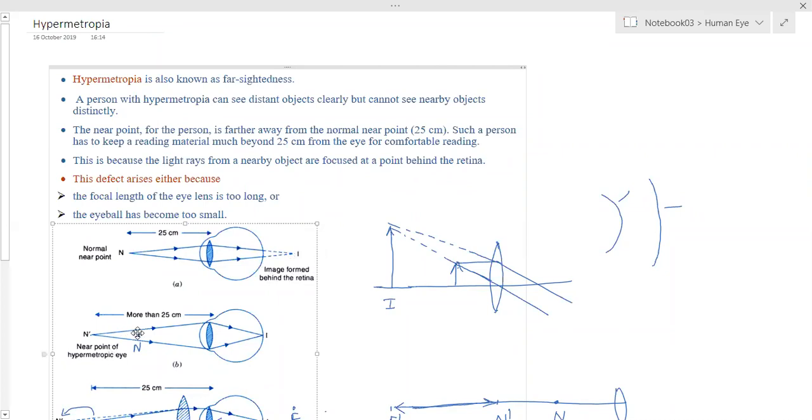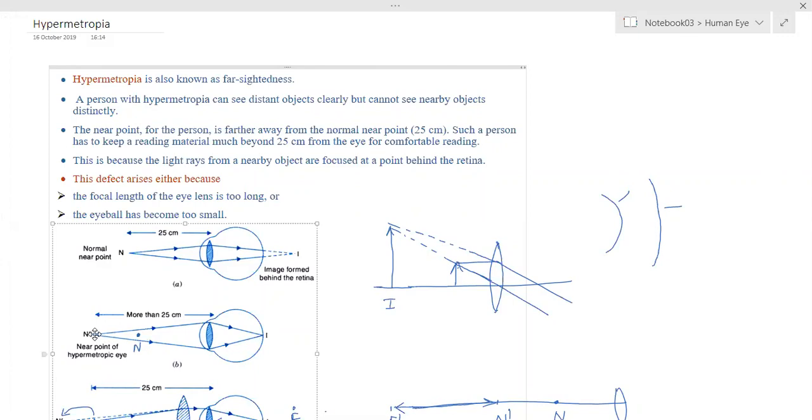Here, this is the actual near point of the normal human adult. Now here, this is the changed near point of the person. From this, when the rays are falling on the lens, they are converging exactly at the retina, and the retina is able to send the information to the brain, and the brain is processing it. So the problem is with this distance, N to N dash. The person is not able to see anything kept between N and N dash. So that is hypermetropia.